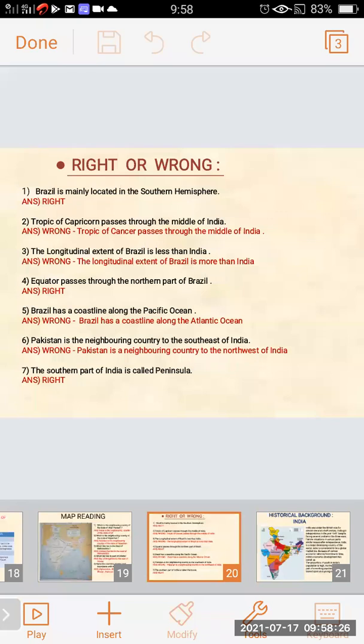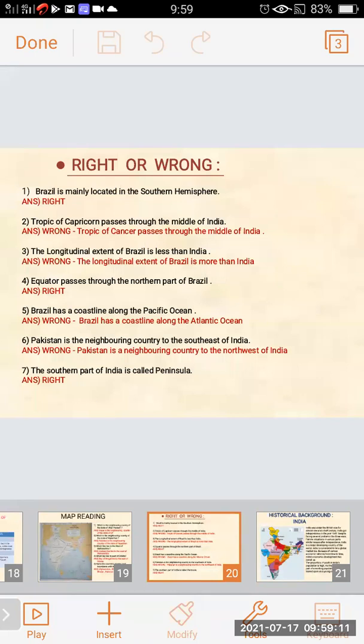Fifth, Brazil has a coastline along the Pacific Ocean. The sentence given is Brazil has a coastline along the Pacific Ocean. It's the wrong statement. The correct one is Brazil has a coastline along the Atlantic Ocean.